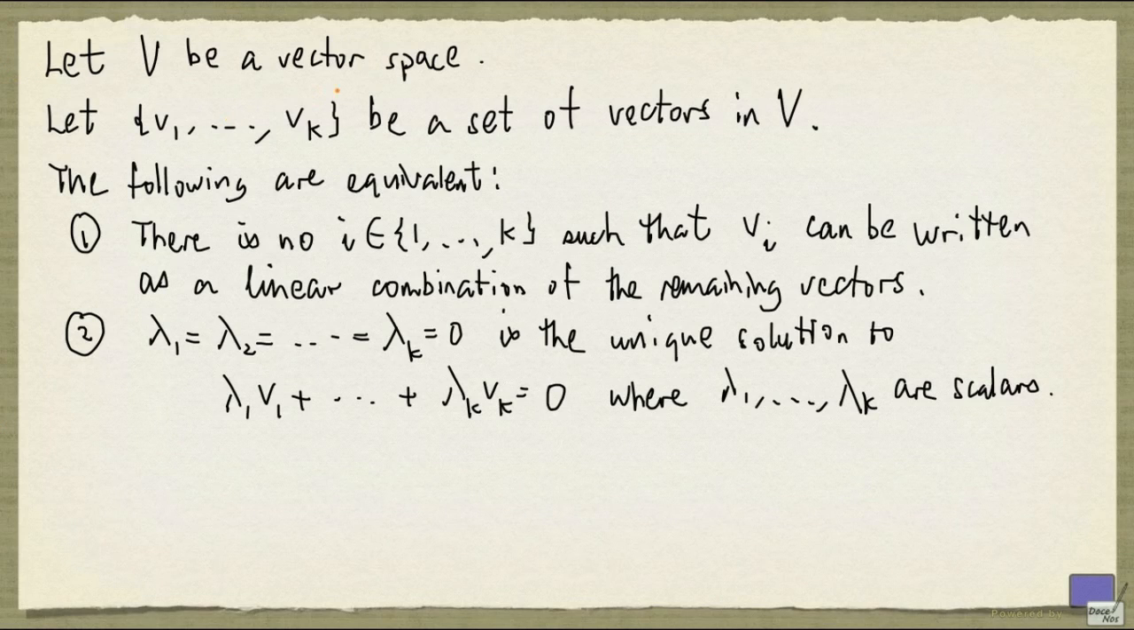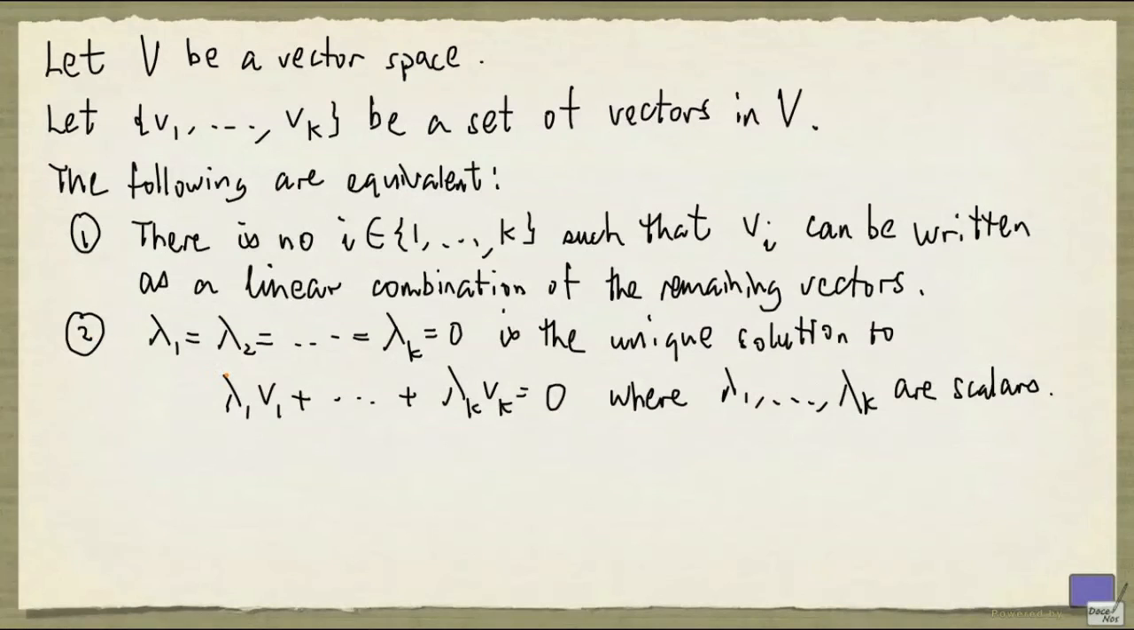Let V be a vector space, and let V1 up to Vk be a set of vectors in V. We're going to show that the following are equivalent. The first statement says there is no i among 1 up to k such that Vi can be written as a linear combination of the remaining vectors.